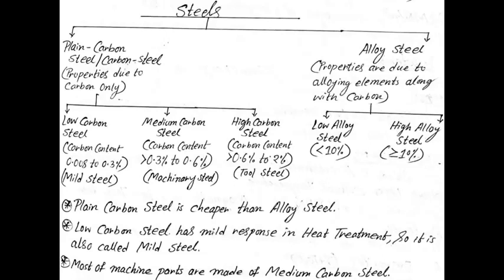Though alloy steel provides better mechanical properties than plain carbon steel, it is costlier than plain carbon steel and is used where quality is of utmost importance. So this was the basic classification of the iron carbon system.